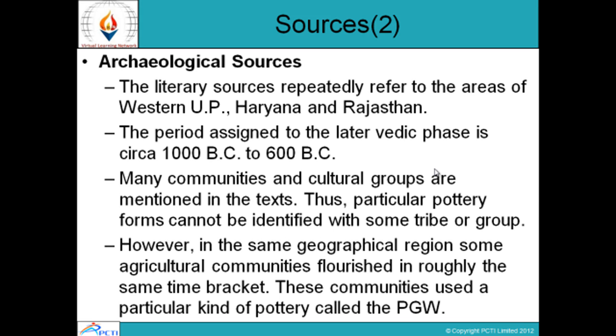Archaeological sources. The literary sources repeatedly refer to the areas of western UP, Haryana, and Rajasthan. The period assigned to the Later Vedic phase is 1000 BC to 600 BC. Many communities and cultural groups are mentioned in the text. Thus, particular pottery forms cannot be identified with some tribe or group. However, in the same geographical region, some agricultural communities flourished in roughly the same time bracket. These communities used a particular kind of pottery called the PGW.